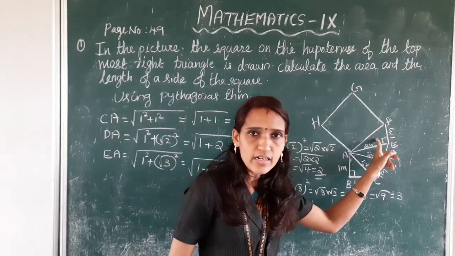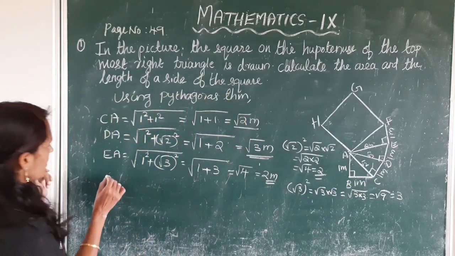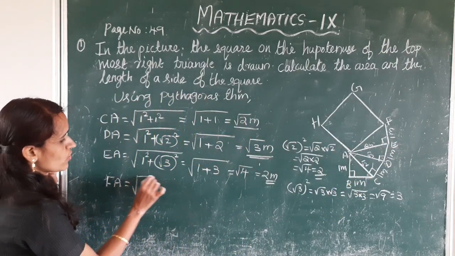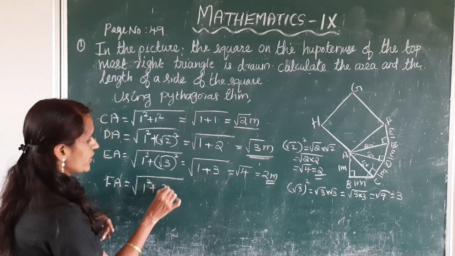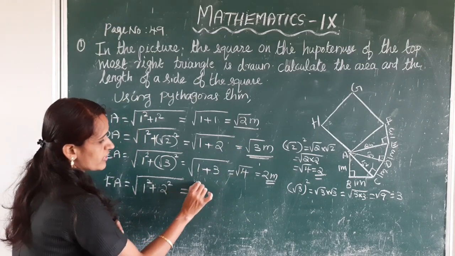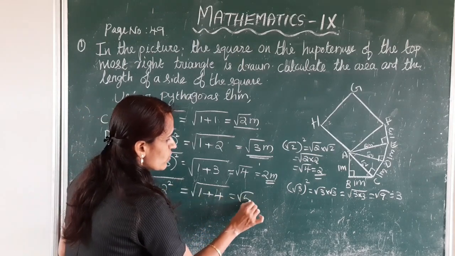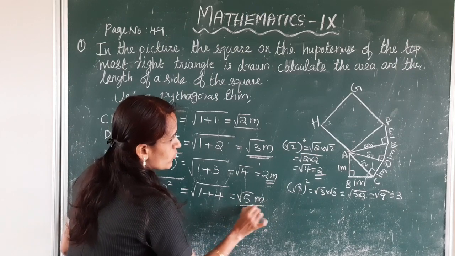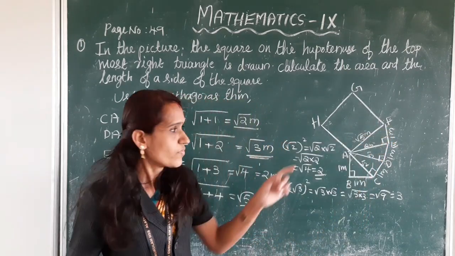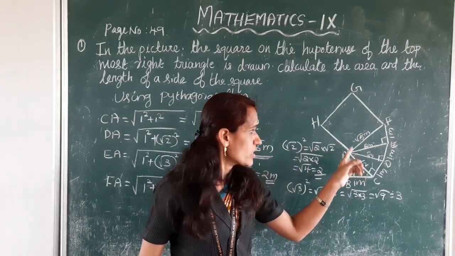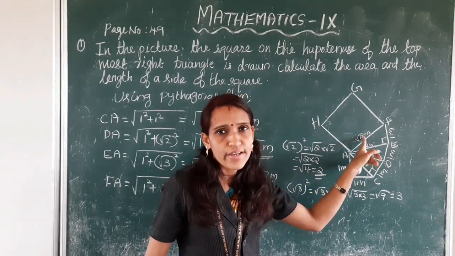Next, this triangle is also a right triangle. Again using Pythagoras theorem, FA is equal to root of base square, base is 1 square, and altitude is 2 square. 1 square is 1 plus 2 square is 4, 1 plus 4 is equal to root 5. So FA distance is root 5 meter. FA is one side of this square. So here one side is root 5 meter.